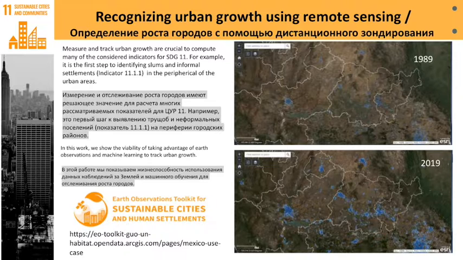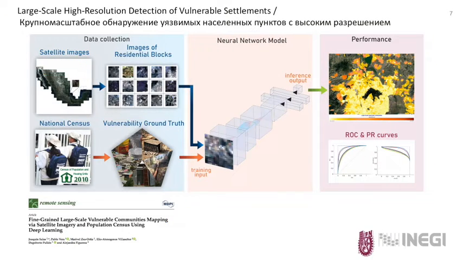This way, the predictions made by machine learning can serve as input for the generation of indicators that allow us to measure, among other things, progress on goals of sustainable development. This application is published in the Earth Observations Toolkit for Sustainable Human Settlements.